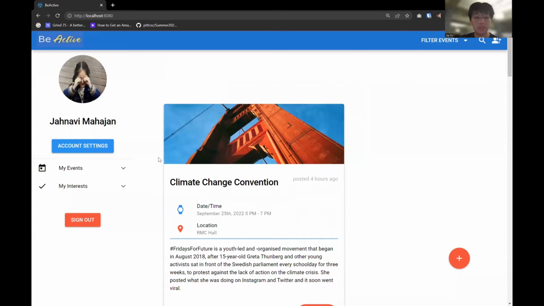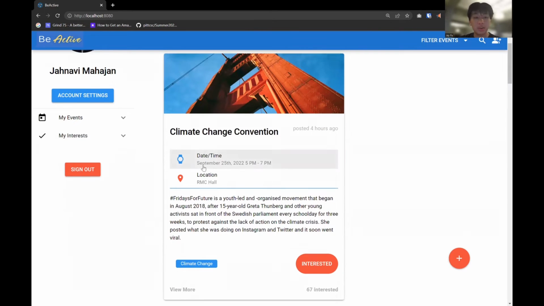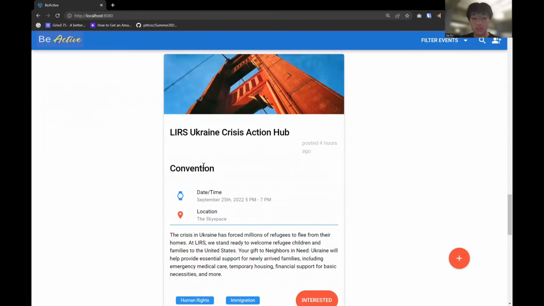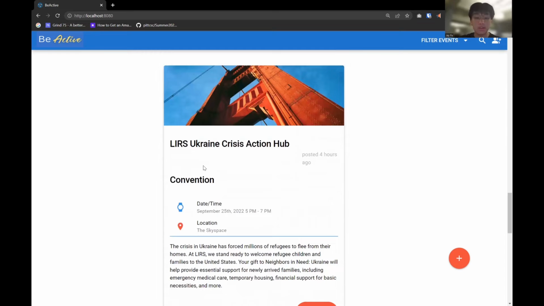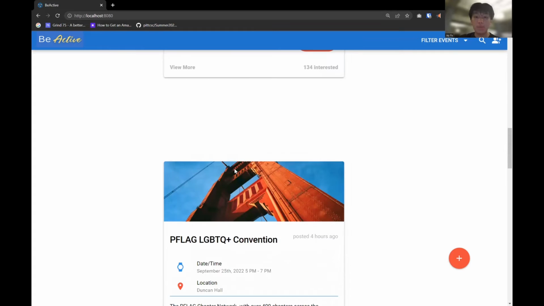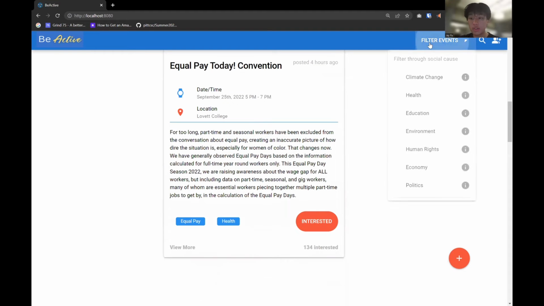So now the user can find the events they've created under the My Events tab here. And if the user just wanted to see what other users have posted, they can just simply scroll down here. So for example, they can see the Ukraine Crisis Action Hub convention or the LGBTQ plus convention. They can also just choose to filter through all the events through the tags that we have here.